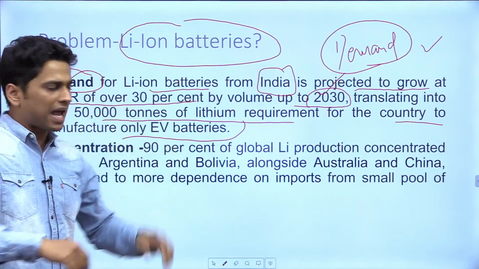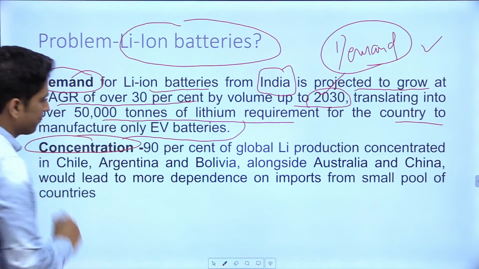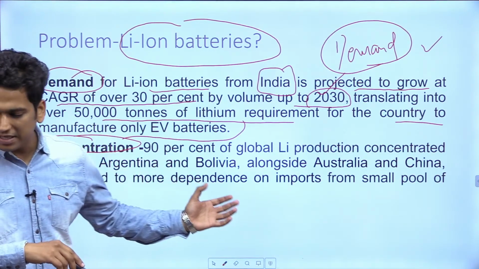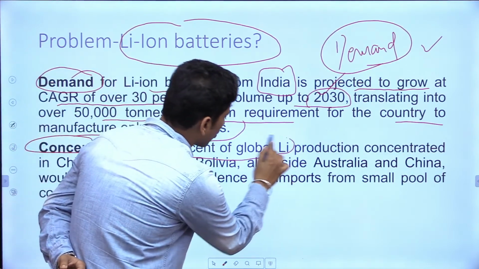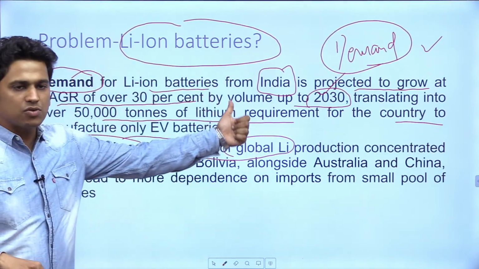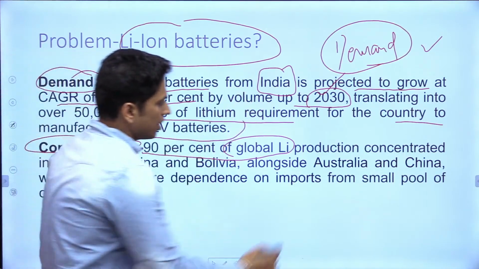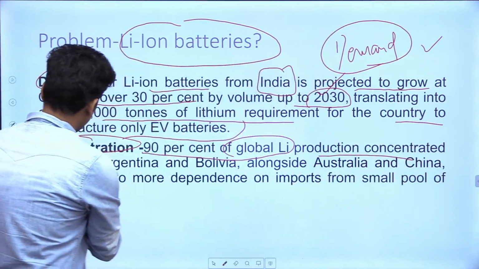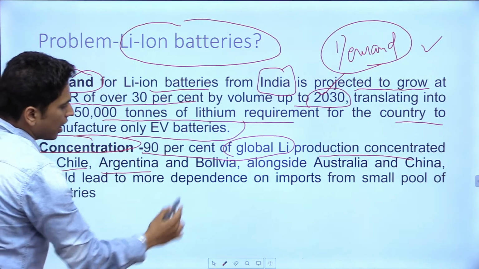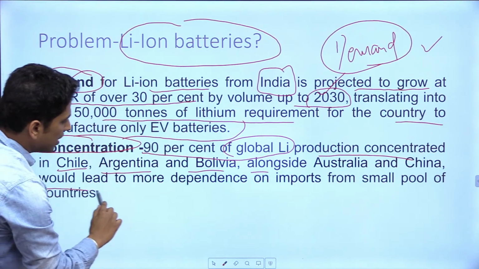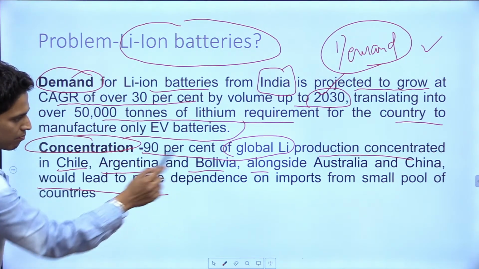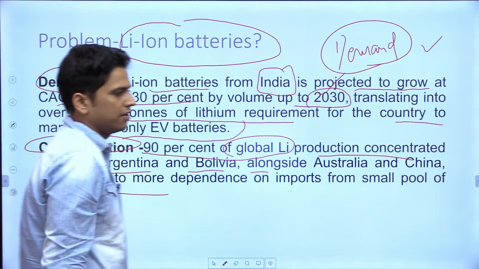But the problem lies in its concentration. How? Let's look at it: 90% of this global lithium, whose demand is to increase in the coming future, is concentrated in Chile, Argentina and Bolivia, alongside Australia and China, which would lead to more dependence on imports from a small pool of countries.